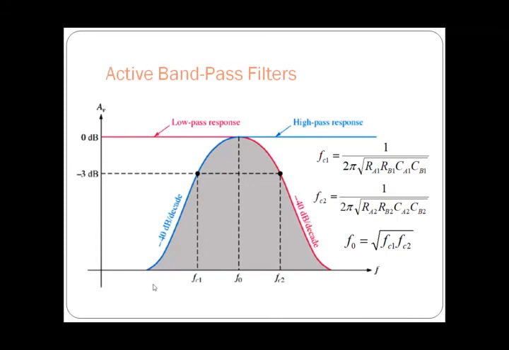As we know, we have placed the high pass filter first. Here you can see the blue line, which describes the response of the high pass filter, which has a cutoff frequency of FC1. This critical frequency FC1 will be decided by the formula 1 divided by 2 pi times the square root of RA1, RB1, CA1, CB1.